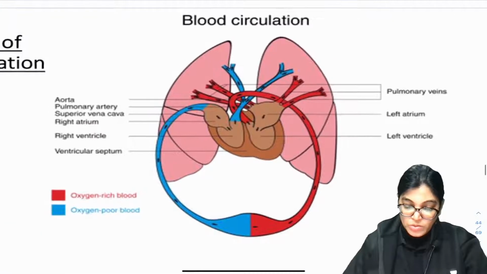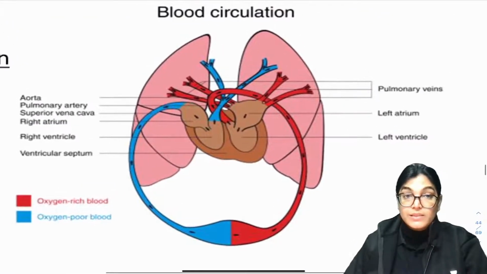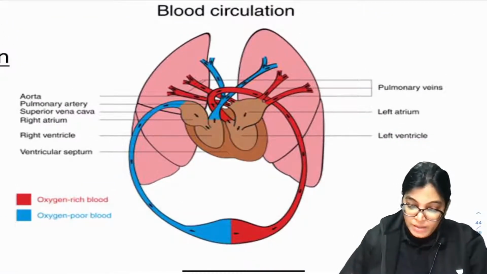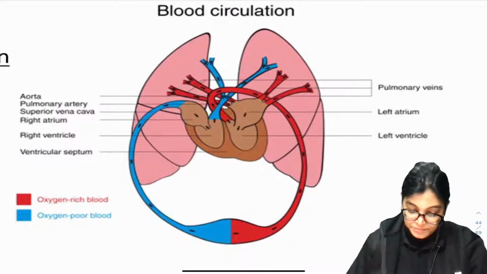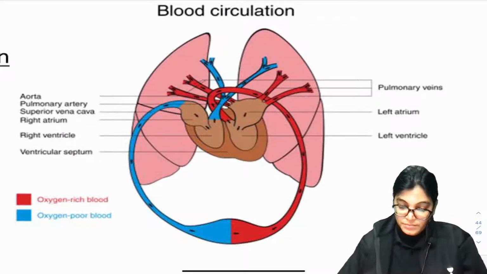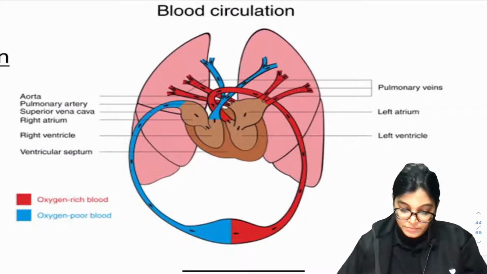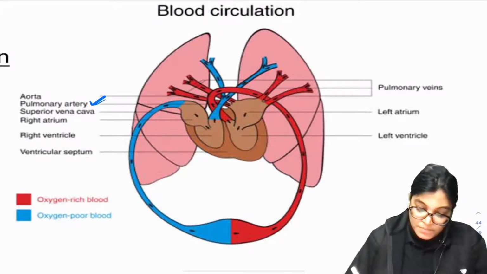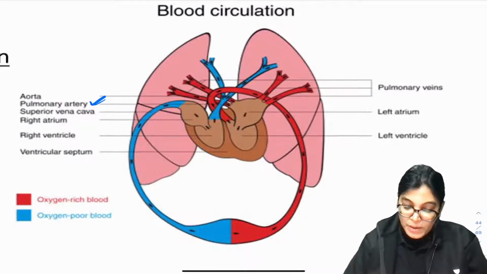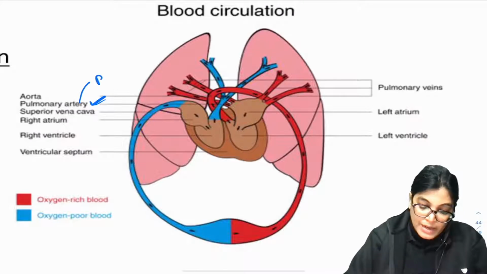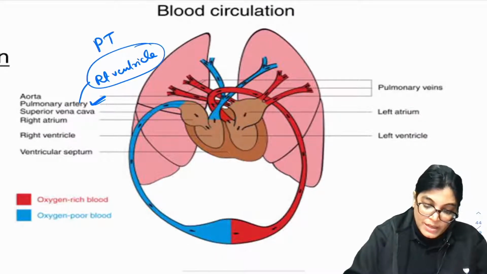Same thing, if you want to see it in the diagram, see here, this is the pulmonary artery. From the right ventricle, the blood goes through the pulmonary trunk and pulmonary artery.